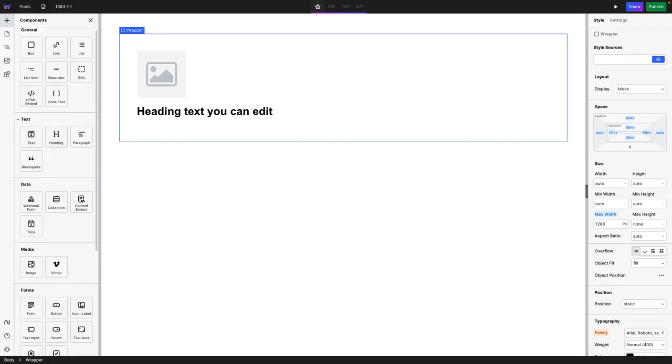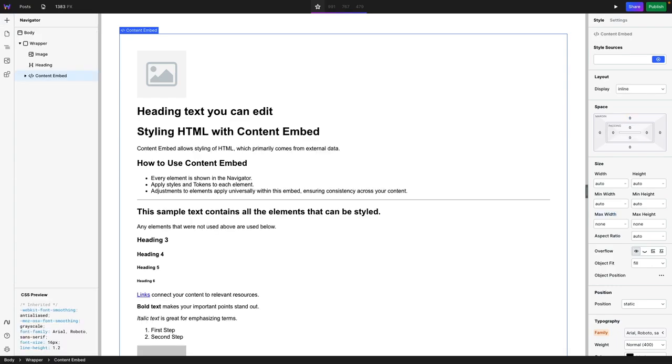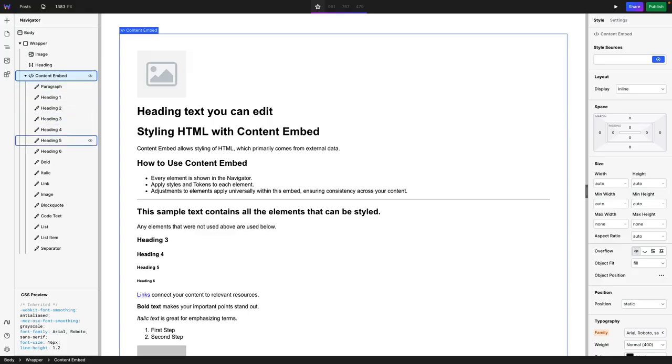So for the blog post, we're gonna be using this one, which is called the content embed. And the content embed means that anything that is coming within HTML is gonna be formatted based on what I put here in these tags. I'm gonna show you what that is later, but for now we have it all set up and ready for the next step.